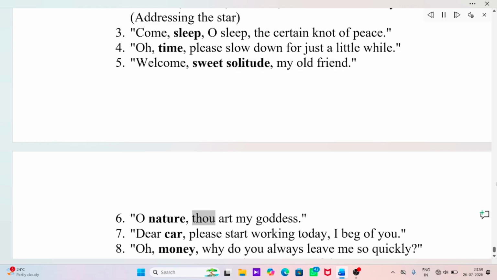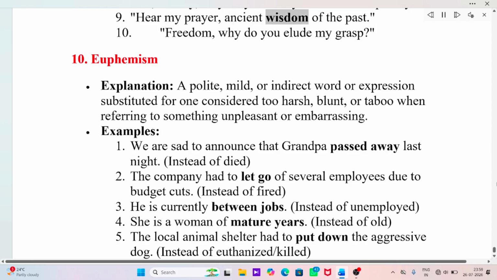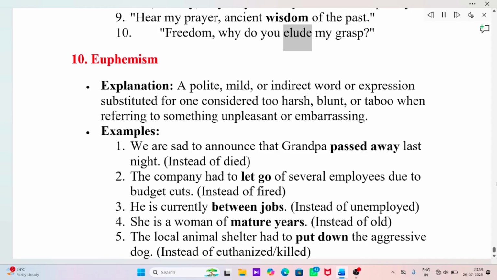O nature, thou art my goddess. Dear car, please start working today, I beg of you. Oh, money, why do you always leave me so quickly? Hear my prayer, ancient wisdom of the past. Freedom, why do you elude my grasp?